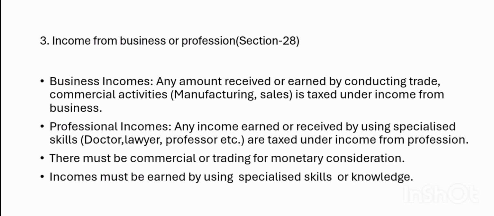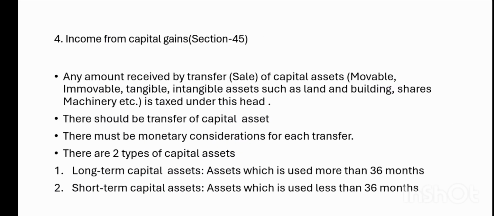Here, income is assessed under income from business or profession. For business, there must be a commercial or trading activity, by which the person paying tax earns some income. For profession, there must be a specialized skill, by using which the person paying tax earns income. This is assessed under the head income from business or profession. Business incomes are calculated separately and professional incomes are calculated separately.